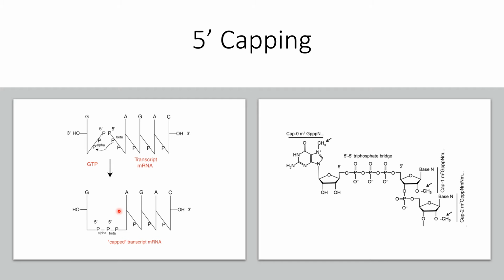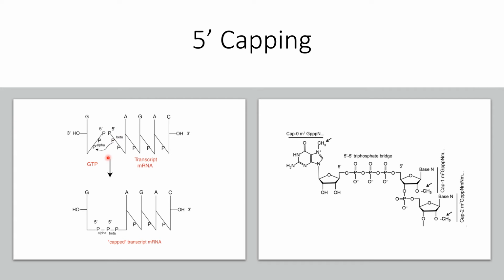And I also said that this GTP is a modified GTP, that is, it is a methylated GTP where in its 7th position we have a methyl group, and this methylation is done with the help of the enzyme methyl transferase. So I have mentioned 3 important enzymes here. One is mRNA triphosphatase, which removes the terminal phosphate of the mRNA.